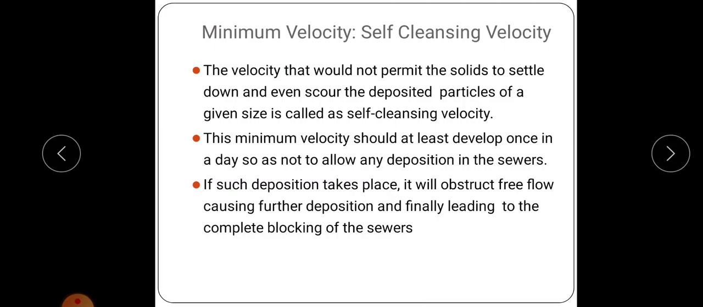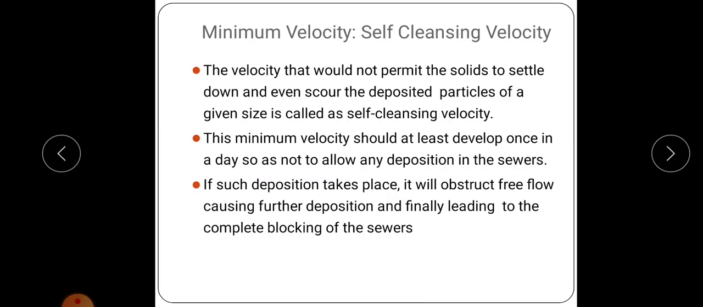The silting of sewers can be avoided by generating such high velocities that would not permit the solids to settle down. So the velocity that would not permit the solids to settle down and even scour the deposited particles of a given size is called self-cleansing velocity. That is, if the sewage is flowing at self-cleansing velocity, there will not be a silting process. That is, the solids will not settle down.